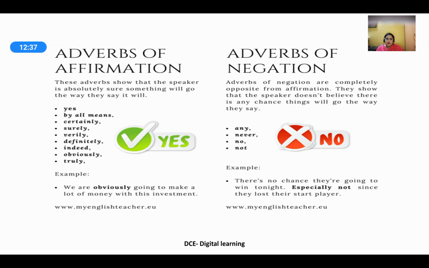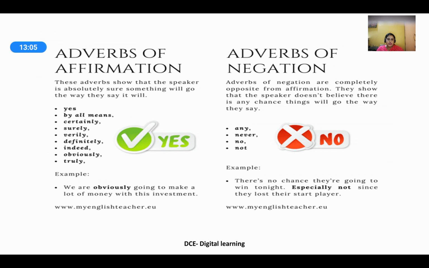A picture showing the differences between adverbs of affirmation and adverbs of negation. Adverbs of affirmation: these adverbs show that the speaker is absolutely sure that something will go the way they say it will. Yes, by all means, certainly, surely, verily, definitely, indeed, obviously, truly. Example: we are obviously going to make a lot of money with this investment.